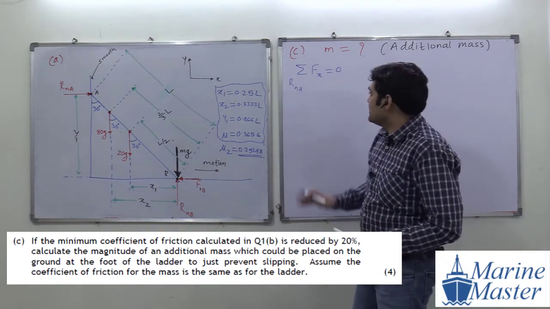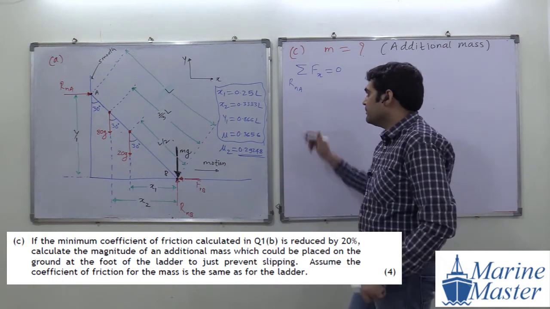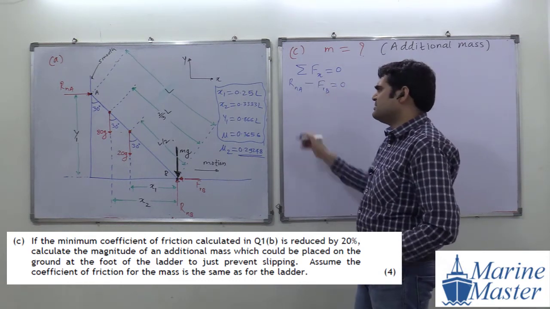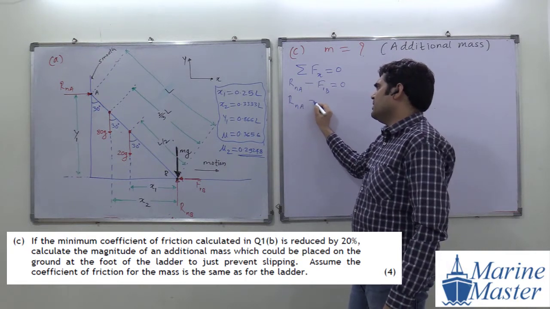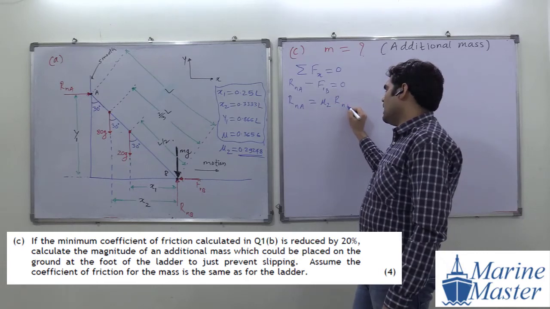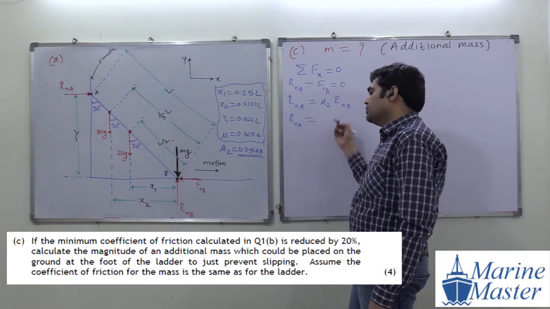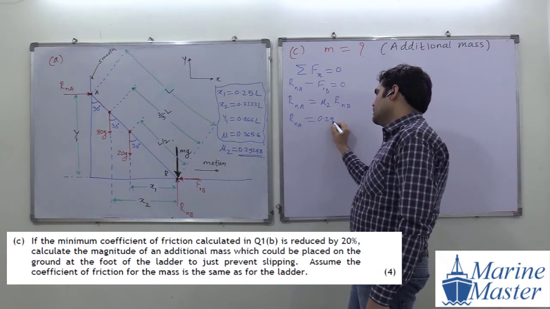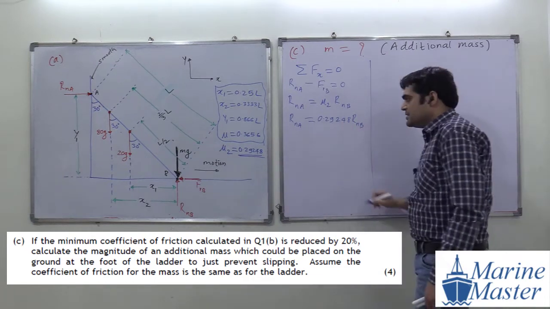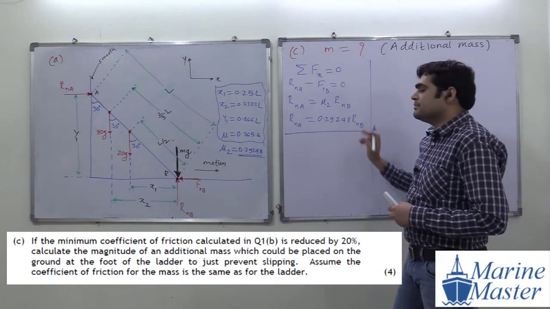So as usual, we'll start with summation of forces in the x direction. What will be the scenario? RNA minus FRB will be equal to 0. Same scenario as the previous one. RNA will be equal to the new FRB here, mu2 RNB, everyone. And what is the new mu2? 0.29248 RNB. Any doubt in this discussion, guys? So we got RNA in terms of RNB.